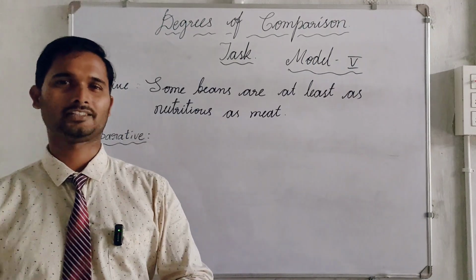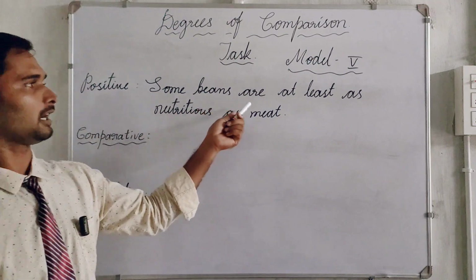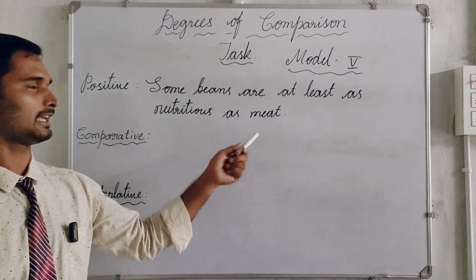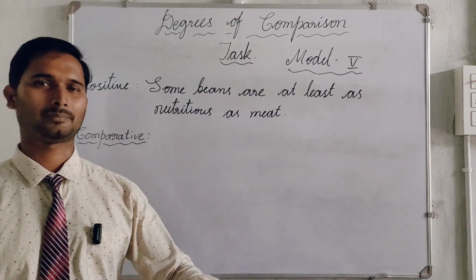Let me check how far you have understood the degrees of comparison models. Model number 5, positive: Some beans are at least as nutritious as meat. Can you get the answers of the comparative and the superlative? Answer them in the comment box.